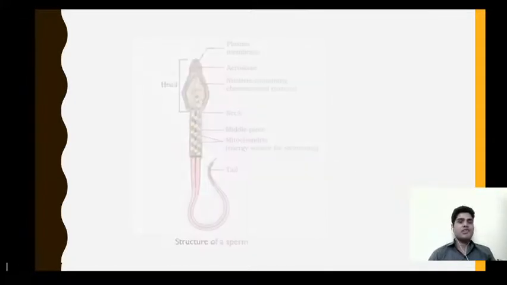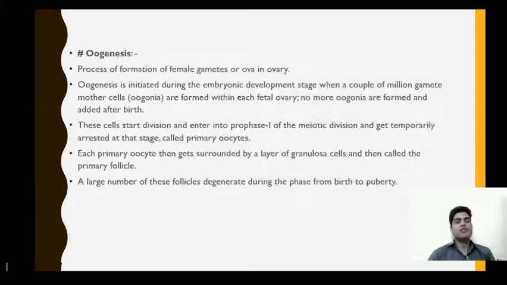Now we move to the next topic, that is gametogenesis in females. The process of formation of female gametes or ova in the ovary is known as oogenesis.